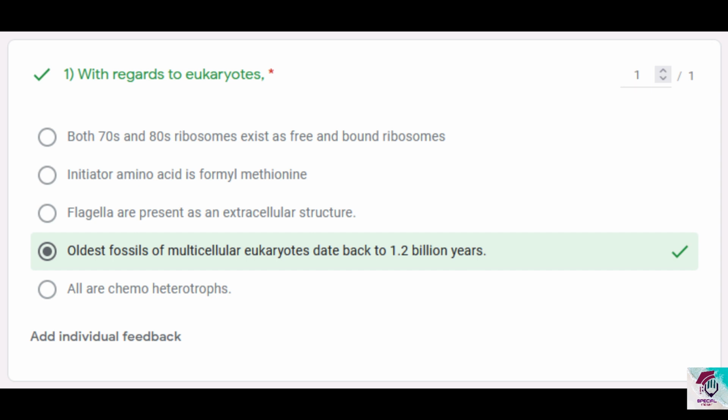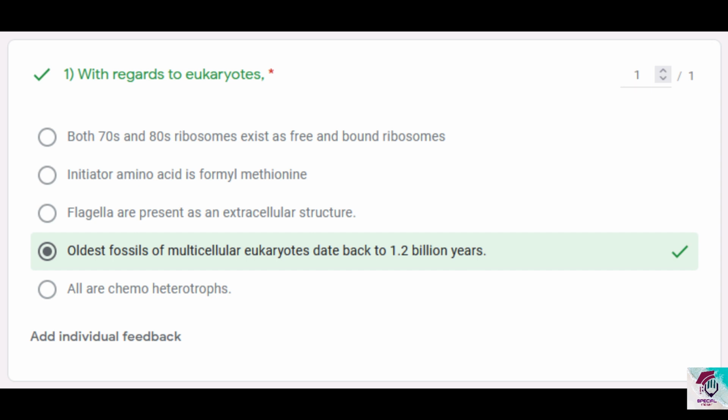And the fifth statement, all are chemoheterotrophs. No. When you consider eukaryotes, the domain Eukarya, it has kingdom Protista, kingdom Fungi, kingdom Plantae, kingdom Animalia. If you take kingdom Plantae, their major mode of nutrition is photoautotrophic, while there are those who exhibit special modes of nutrition like carnivorous, insectivorous plants, and then there are those who involve symbiosis. Then if you take kingdom Animalia, they are all heterotrophic mode of nutrition, while there are also those who undergo symbiosis. Protists may be heterotrophs or photoautotrophs, and there are also mixotrophs like Euglena.